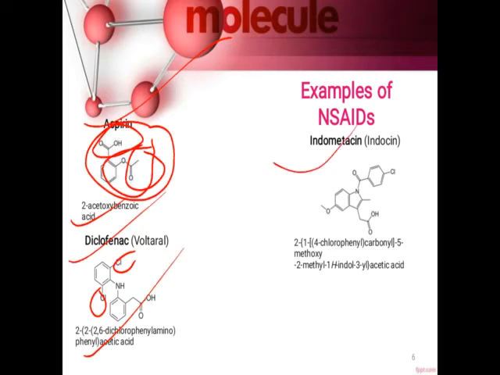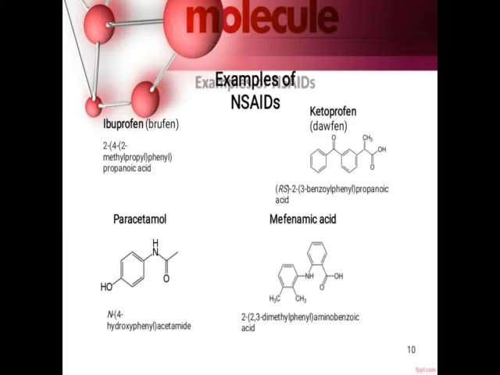Then indomethacin, this is the structure of indomethacin, it is an acetic acid derivative, which we have seen in the last uploaded video. Next one, ibuprofen, ketoprofen, then paracetamol. Okay, this is the structure of paracetamol.